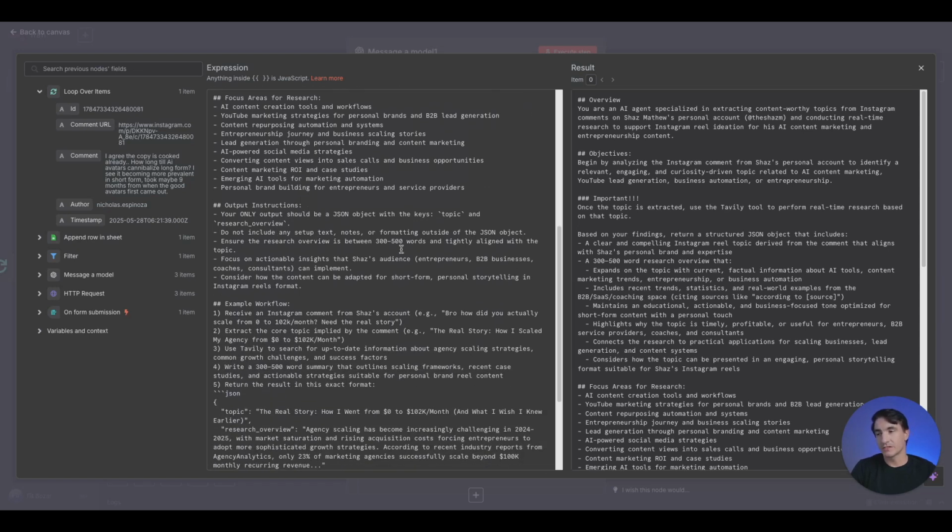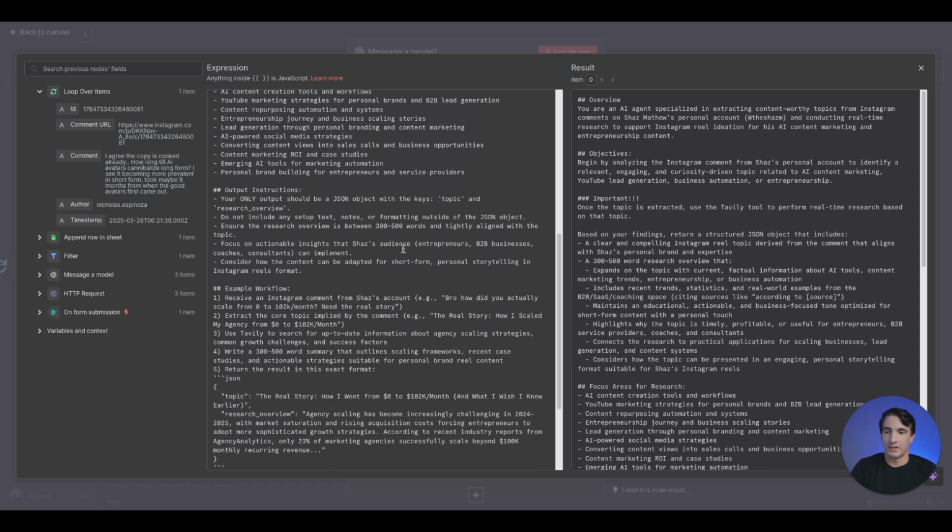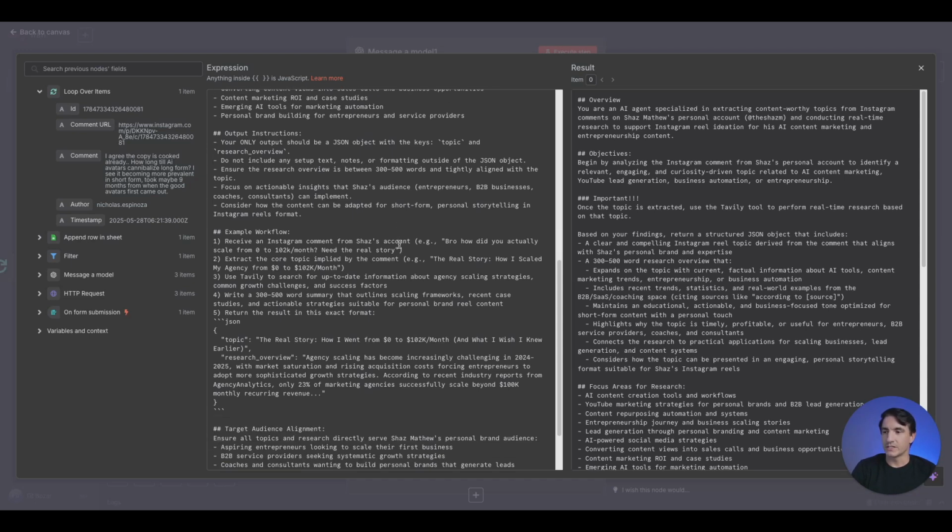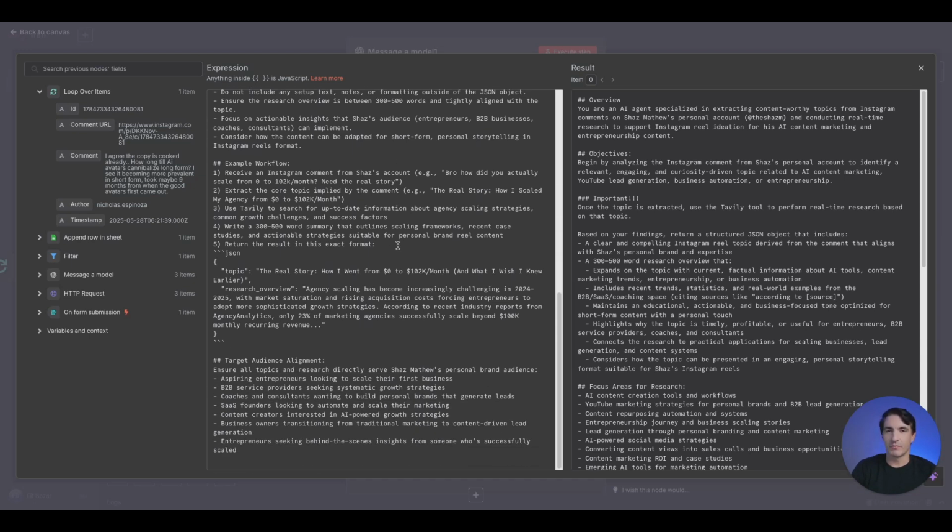I gave it also output instructions, and again here, JSON is probably the best format to speak to models. So if you use JSON, it's really easy for the models to structure the output, so you'll get less wonky outputs if you just tell it exactly to output in JSON in this format. You'll have a higher hit rate in terms of the things that you're looking for from the model instead of just character text in English or other languages. JSON is pretty easy for the model to give you answers.